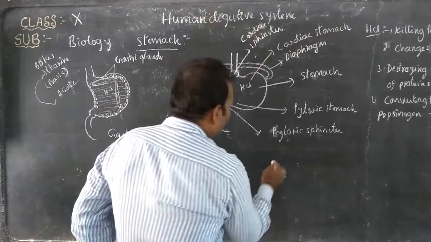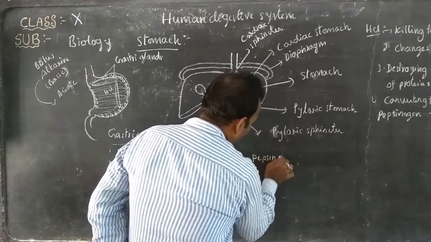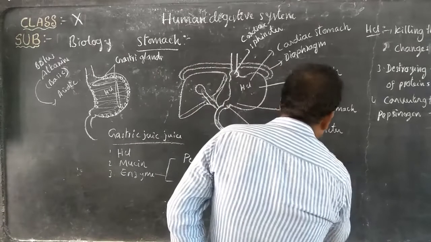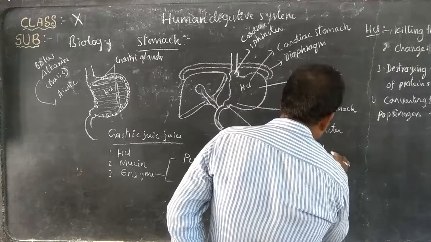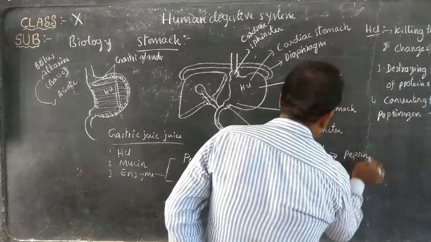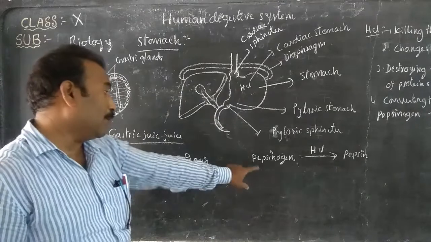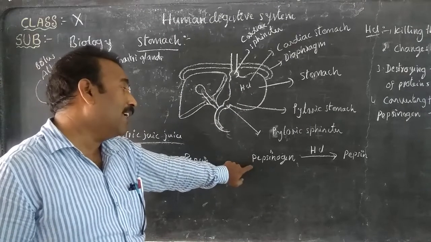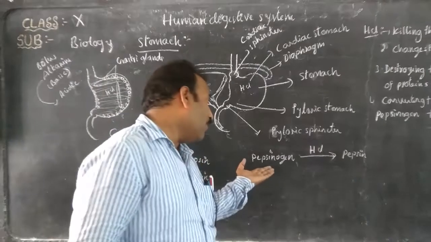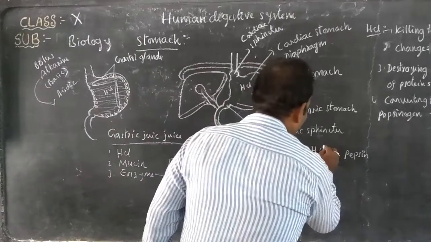Pepsin is first produced as a pepsinogen. Hydrochloric acid changes the pepsinogen to pepsin. What is pepsinogen? It is the inactive form of the enzyme, the inactive form of pepsin. This pepsinogen is converted into pepsin only by hydrochloric acid.